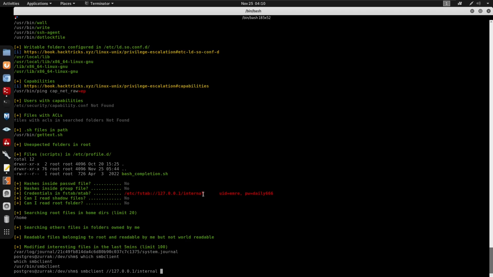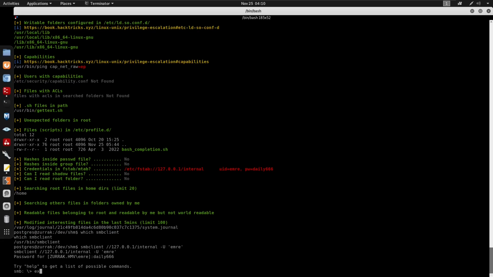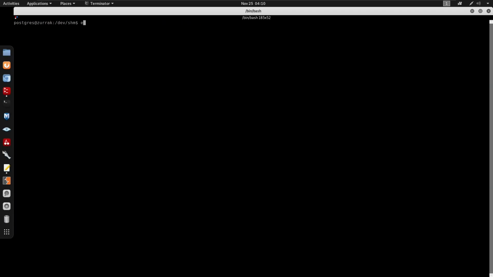We do -U for EMRE and specify the password daily666. It seems like that was a valid password, right, with the valid user. So in here, we'll just echo /bin/bash. I don't have a proper TTY on the box, and we don't have SSH, so I'm just going to be doing this through echo.